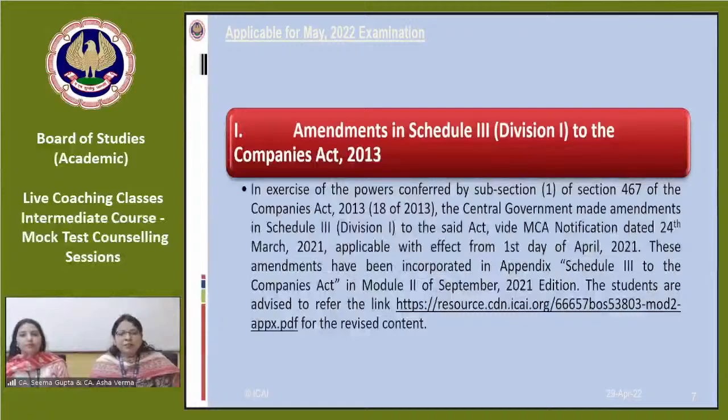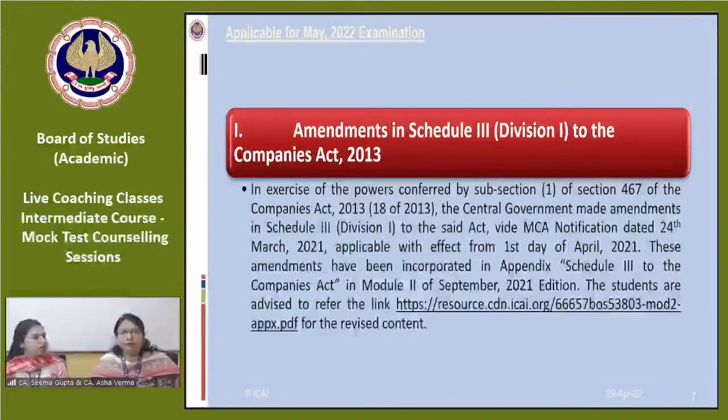One is the amendment in Schedule 3, Division 1 to the Companies Act 2013, where the entire portion of company accounts has been revised. It means we have updated the questions given in chapters 3, 4, 5, 6, and 7 in line with the amendment which has become applicable.